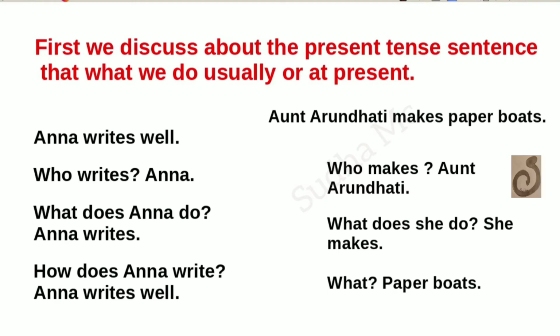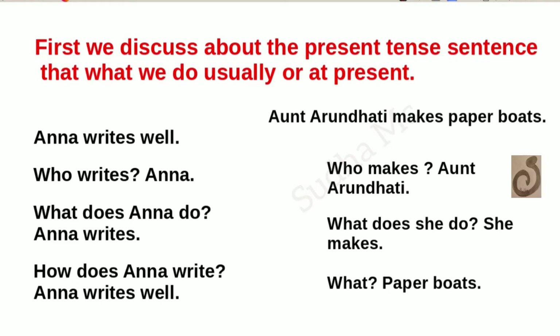Anna writes. How does Anna write? What is the result? Anna writes well. So we frame a sentence. Anna writes well.